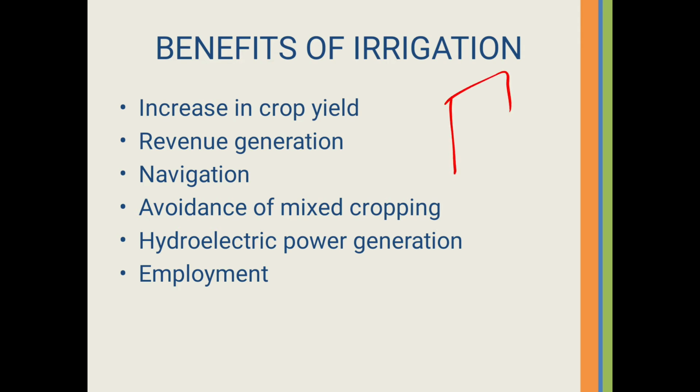For example, a dam structure to store the water, or a weir for raising the water level, or to make canal head works and other irrigation works. Here employment opportunities are generated because manpower is required. So there are employment opportunities also generated. So these are all the benefits of irrigation.